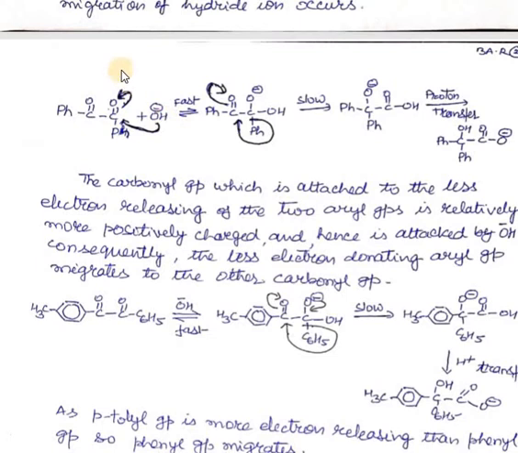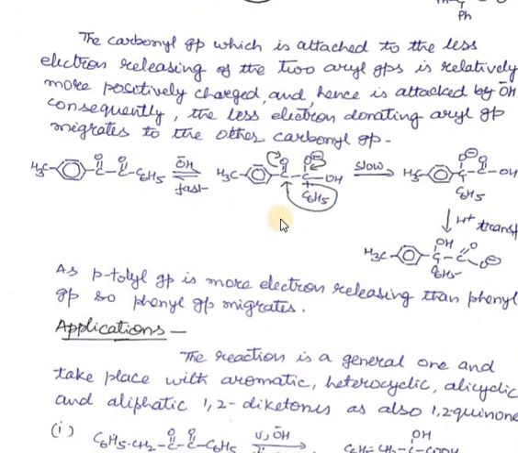The electron density, or positive charge, on this carbon atom will depend upon the phenyl group attached. If this phenyl group is electron releasing, then it will increase the electron density on this carbonyl carbon atom, decrease its electropositivity, and decrease the possibility of attack of the hydroxide ion on this carbon atom. We can understand this with an example.